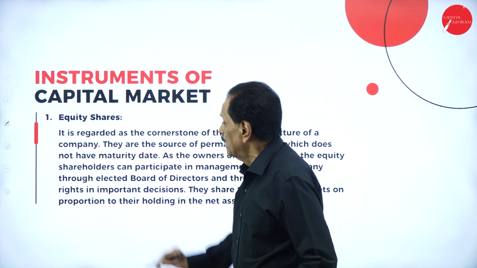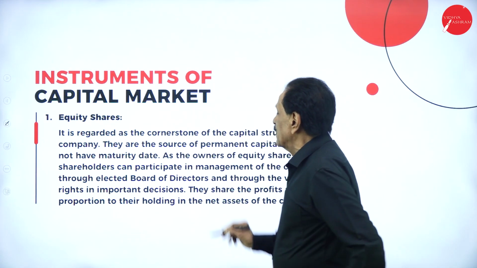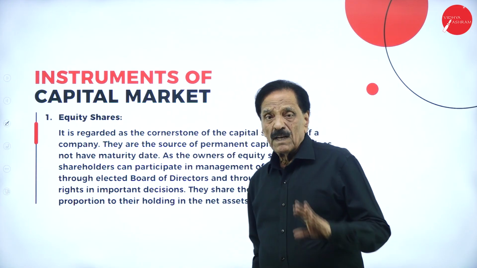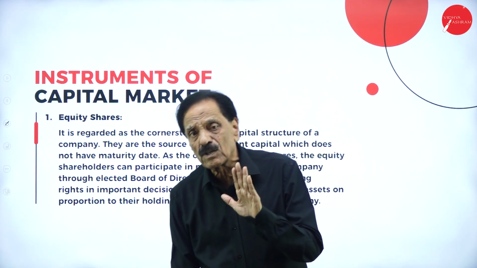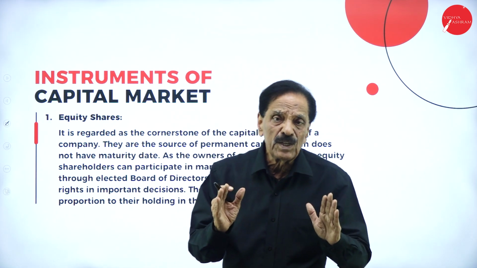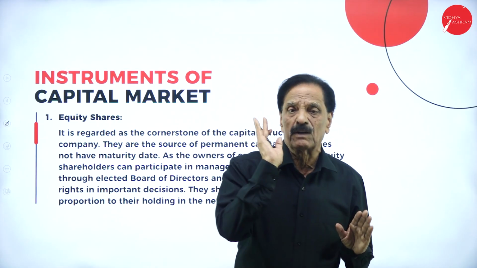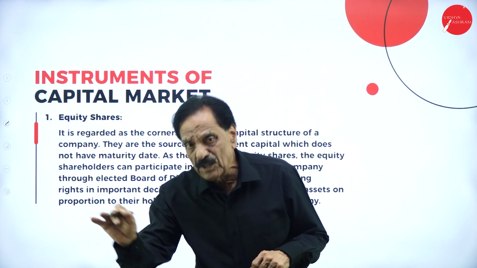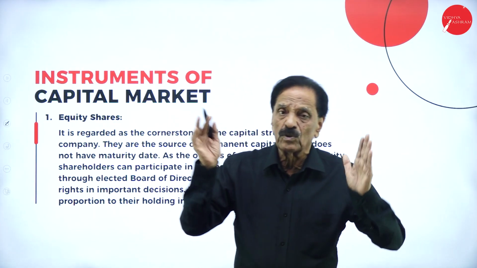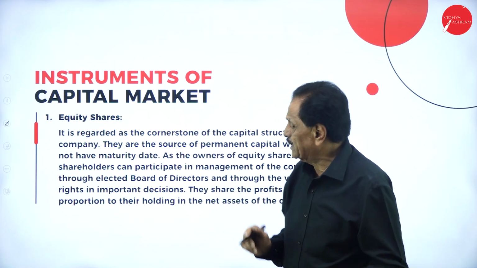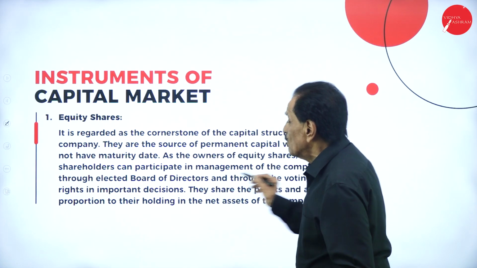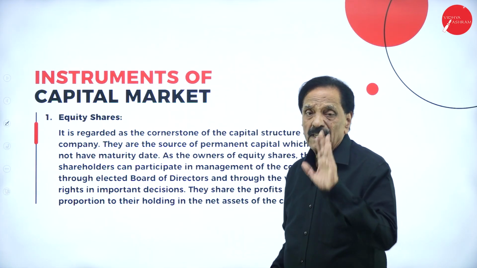Equity share. It is regarded as the cornerstone of the capital structure of a company. There are two types of share. One is called equity share, another is called the preference share. Equity shareholders are permanent shareholders, whereas preference shareholders are temporary shareholders. The major source is equity share, we always say this word. They are the source of permanent capital which does not have a maturity date.